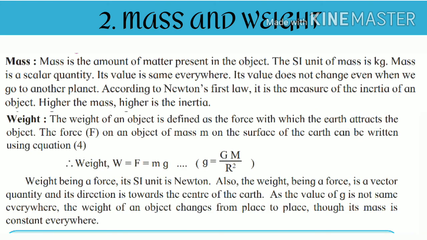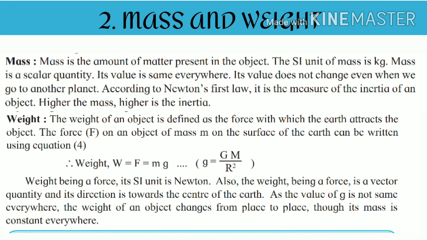The next point is weight. The weight of an object is defined as the force with which the Earth attracts the object. The force F on the object of mass m on the surface of Earth can be written using the equation: weight, that is W, is equal to F, is equal to mg, where g is equal to GM upon r square.